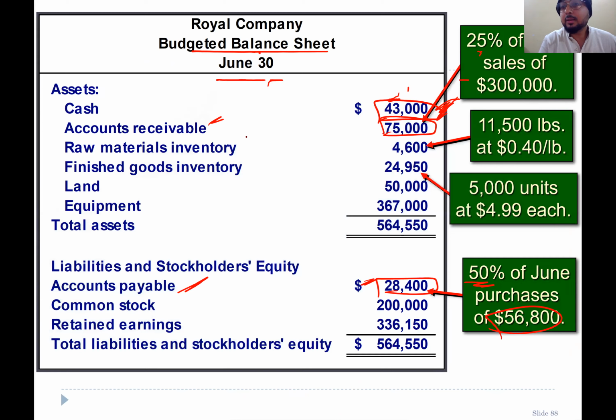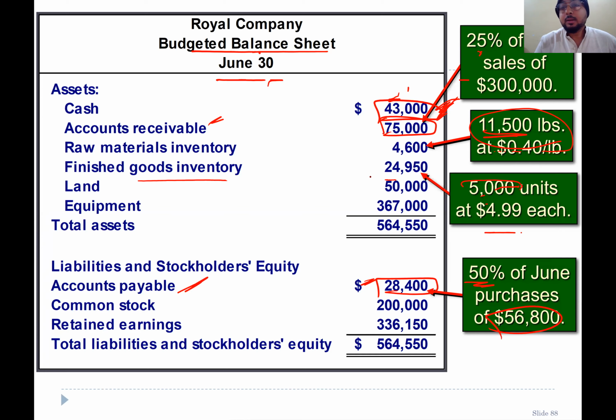Raw material inventory: we know the ending inventory, so go to the raw material budget and you find this is the ending inventory. Finished goods ending inventory is also there: 5,000 completed goods multiplied by the unit cost, 4.99. When we calculated the per unit cost, we also calculated the ending inventory of finished goods here.